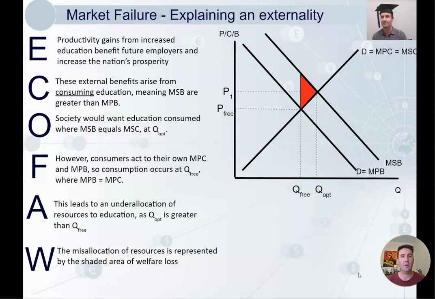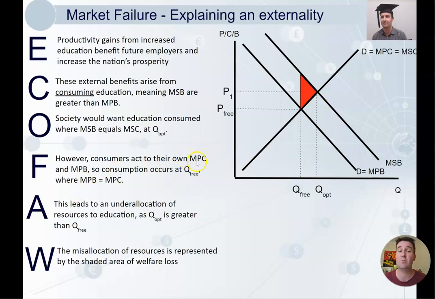Okay, so here's our worked example with education. Productivity gains from increased education benefit future employees and increase the nation's prosperity. So our third parties, future employers and the nation, therefore productivity gains, external benefit. We're describing that. These external benefits arise from consuming education, right? Meaning marginal social benefits are greater than marginal private benefits. We can see that on the diagram. Society would want education consumed where marginal social benefits equal marginal social costs. That would be allocative efficiency, Q opt.